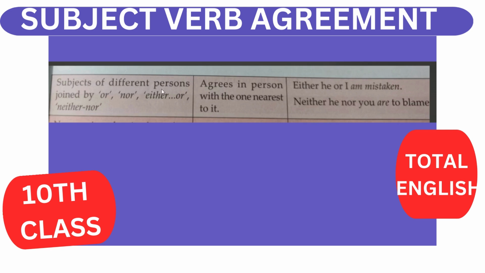Subjects of different persons joined by or, nor, either or, neither nor, agree in person with the nearest to it. For example, either he or I. Here I is the nearest, so the verb is am. Neither he nor you are. Here you is the nearest, so the verb is are. It agrees with the second subject. Neither nor, either or agrees with the second subject nearest to it. I is given, so this is am; you is given, so this is are.